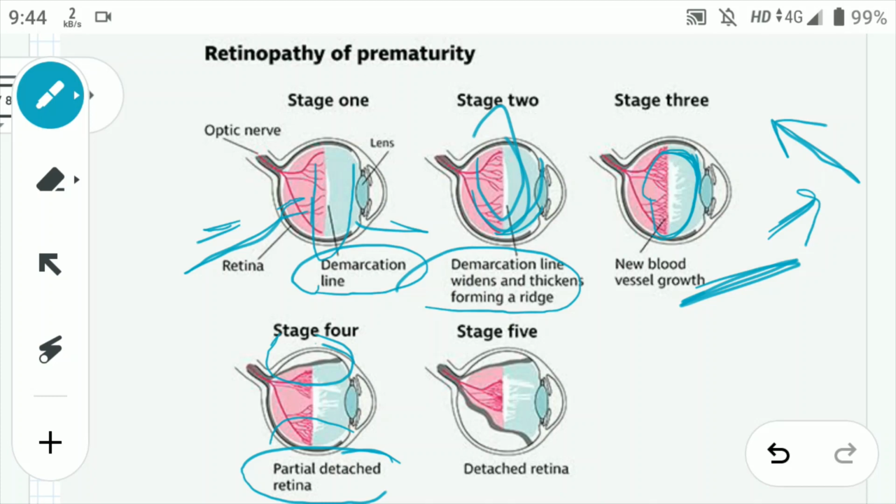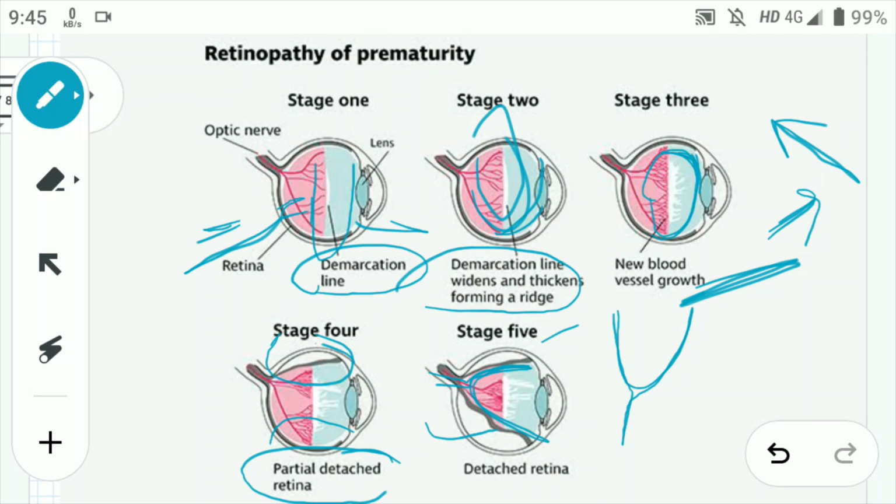Now in stage 5, what happens is that there is a total retinal detachment. You can see that it has left from this side as well and also from this side. So there is a total retinal detachment. And this RD is funnel shaped. See how the funnel looks. A funnel looks a little like this, right? Now see, this is funnel shaped. Okay, so this is the funnel shaped RD.